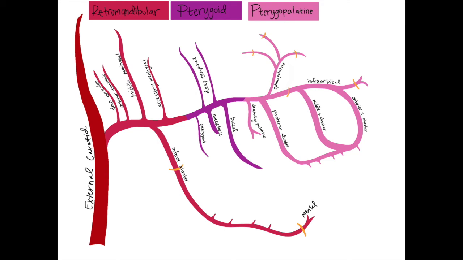The sphenopalatine artery is a terminal branch of the maxillary artery. It helps supply the lateral wall and septum of the nasal cavity and the paranasal sinus. The pharyngeal artery branches off to supply the roof of the pharynx, the sphenoidal sinus, and the inferior part of the pharyngotympanic tube. The artery of the pterygoid canal also branches off to supply the superior part of the pharynx, the pharyngotympanic tubes, and the tympanic cavity.